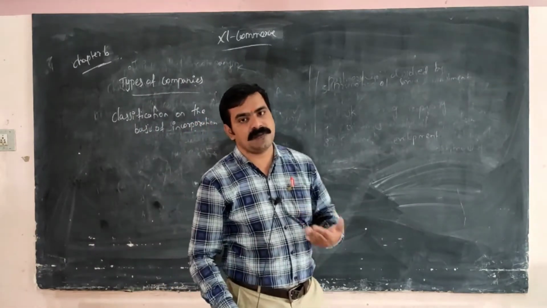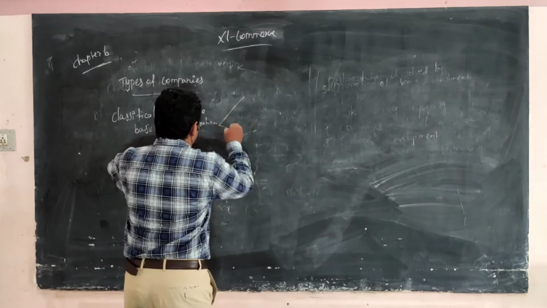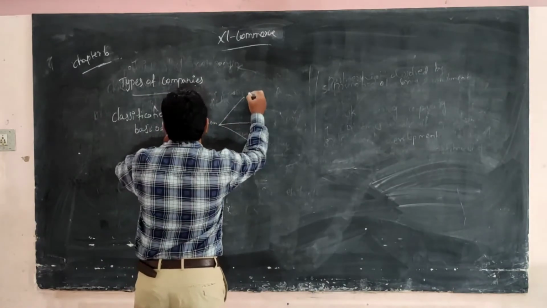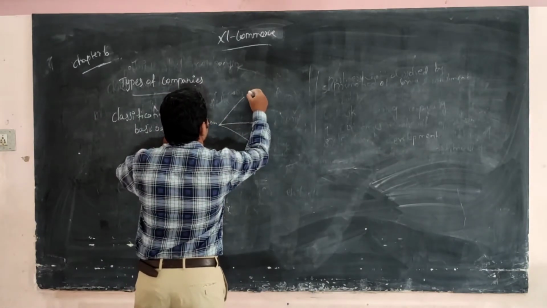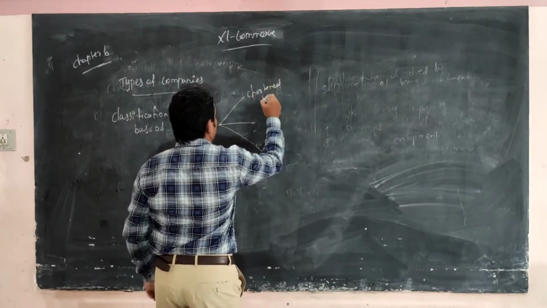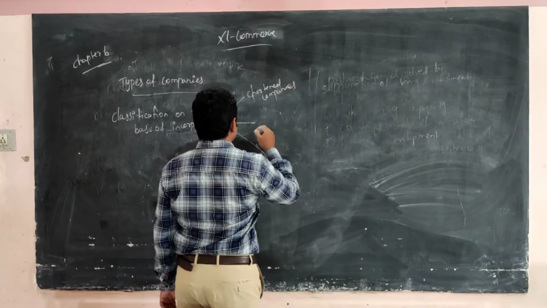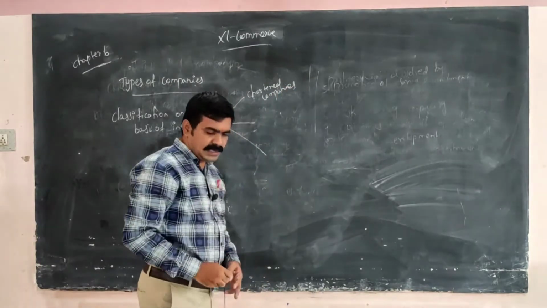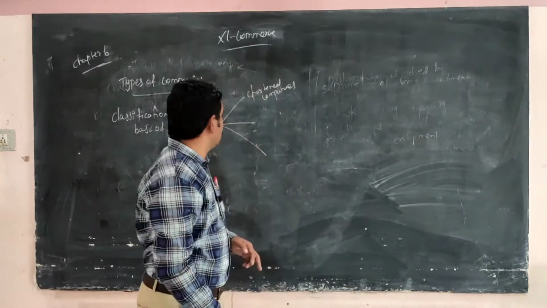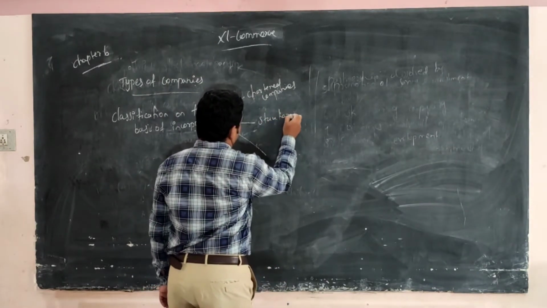So companies are divided into three. One is chartered companies. The second one is statutory companies.